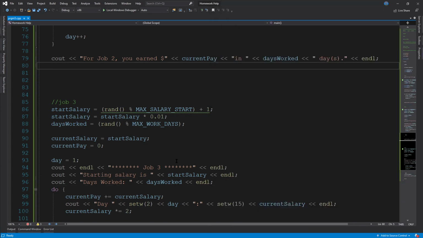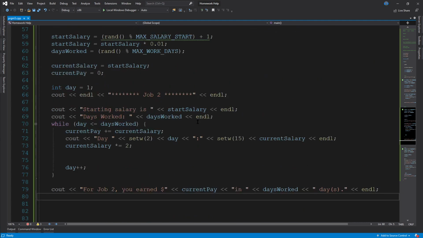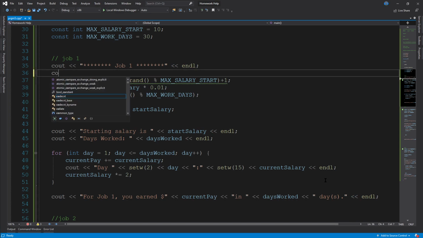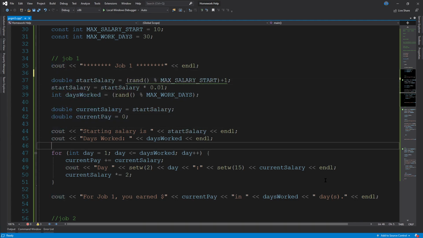All right, so all we have to do for that is inside each of these loops, what we'll want to do before this new line is we'll want a header for each of these jobs. So before the loop, just underneath the starting salary and the days worked, we will want cout.